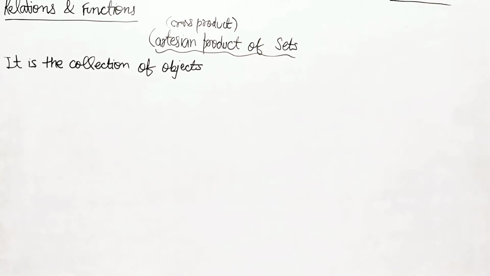Okay, yeah. So the collection of all ordered pairs obtained by the product. Oh, actually, I've written objects.